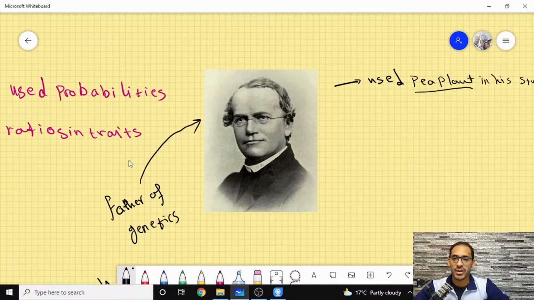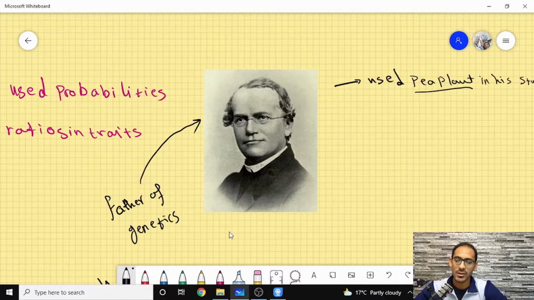As you can see over here, this is Gregor Mendel, the father of genetics. Now, Gregor Mendel was many things. He was a monk, he was a person who understood how to farm a plant, and he had studied math. Specifically, he had good knowledge of statistics.